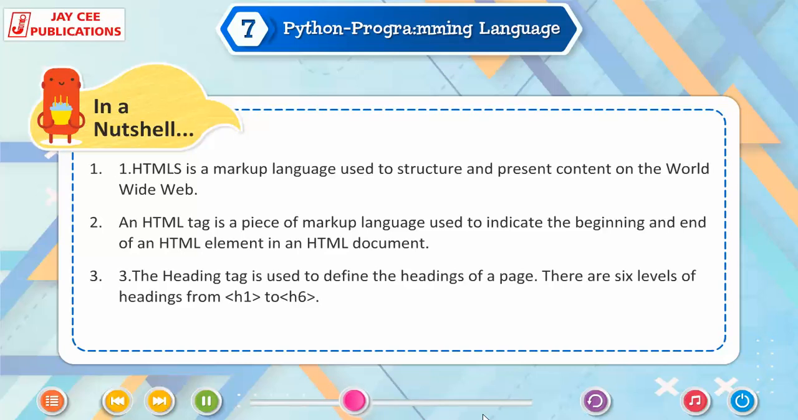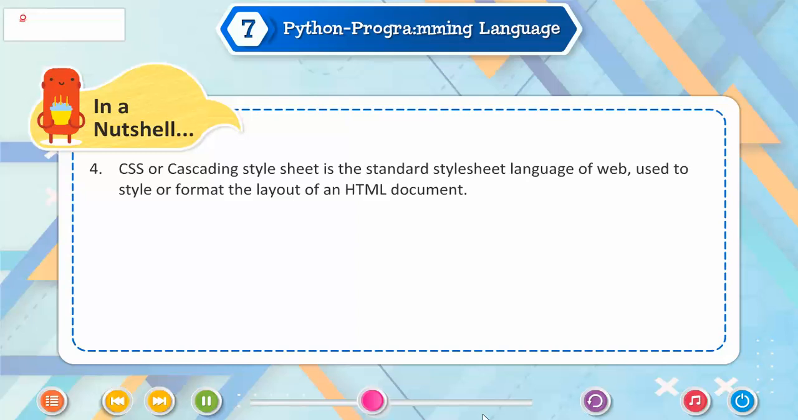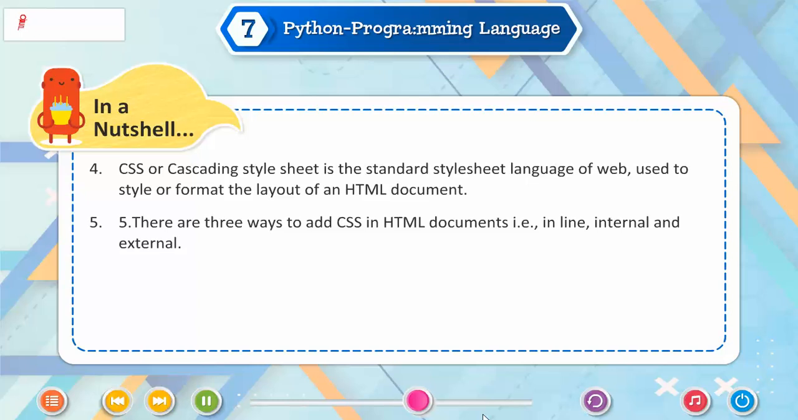There are 6 levels of headings from H1 to H6. CSS, or Cascading Style Sheet, is the standard style sheet language of the web, used to style or format the layout of an HTML document. There are 3 ways to add CSS in HTML documents, that is inline, internal, and external.